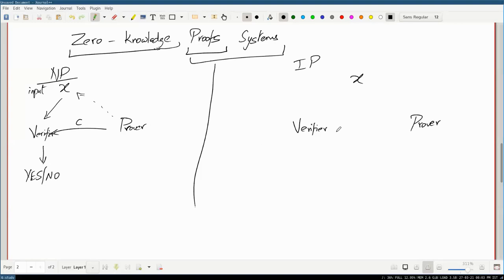right? But now the verifier realizes, okay, the prover is really powerful. Here the verifier is going to be running like a polynomial time machine, but the prover is all powerful. The prover can do anything, right? And if you really trusted the prover, then there's no problem. You don't even need to ask for a certificate. You can just ask for yes or no, tell me the answer and I will tell it to other people. But obviously you won't just go ahead and trust an all-knowing prover, right? You still want to make sure that you are using that computational power of the prover, but still not getting cheated into being given a wrong answer, right?